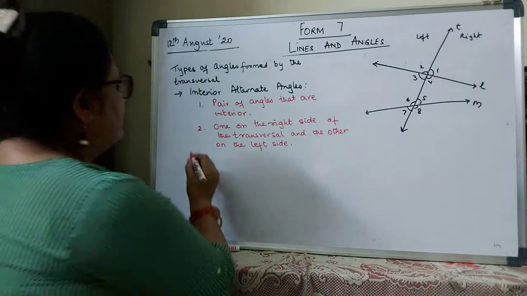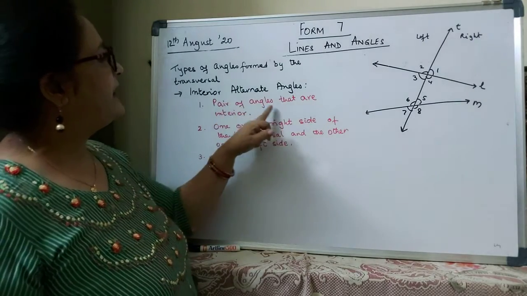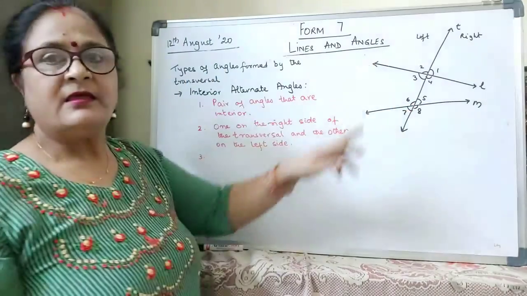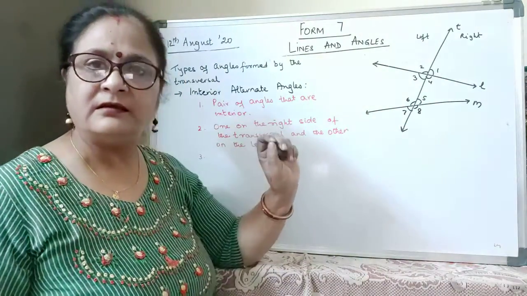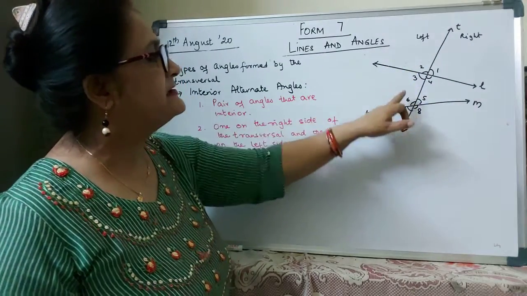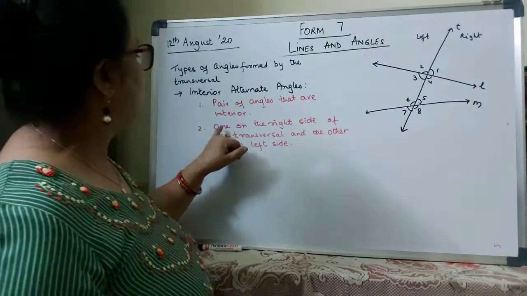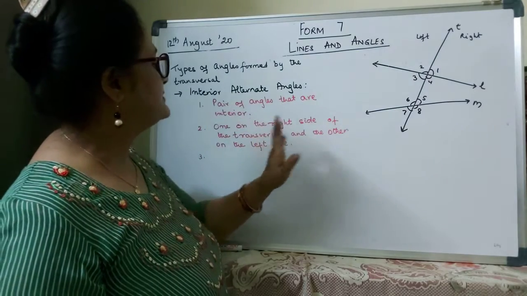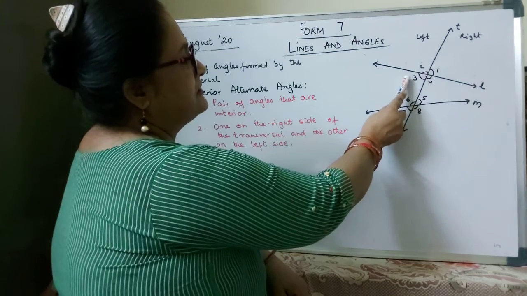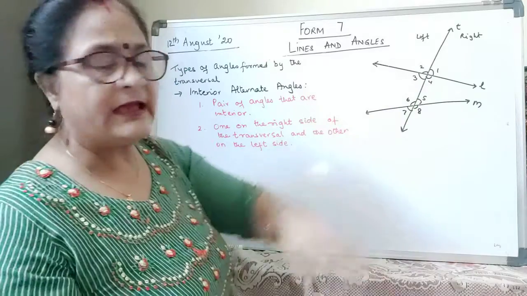Number 3, see. First, it should be a pair of angles that are interior. Interior angles are 3, 4, 5, 6. Now any pair, 3 and 4, 5 and 6, 3 and 6, 4 and 5, they are all interior angles. But one should be on the right side of the transversal and the other on the left side. So if I take 4 on the right, 3 is on the left, 5 on the right, 6 is on the left. Okay, that is right and left.